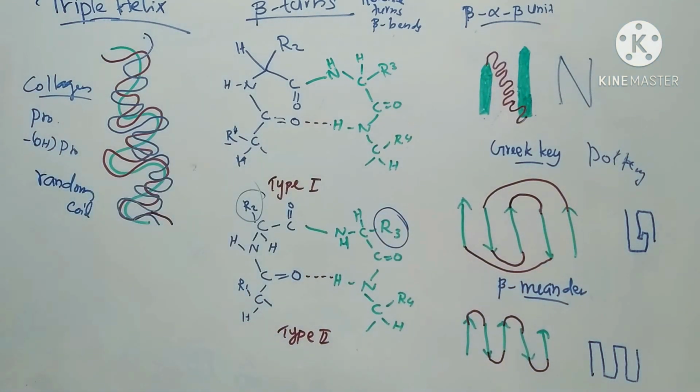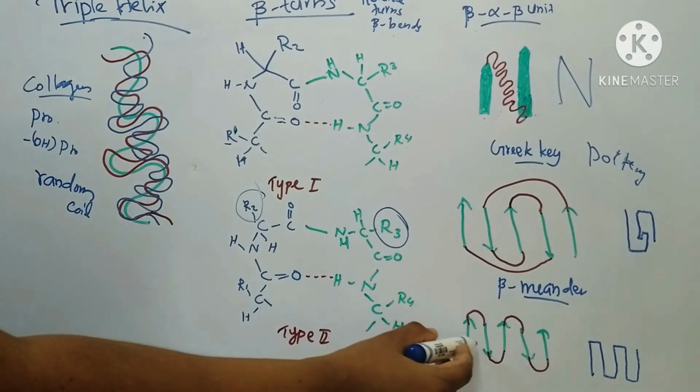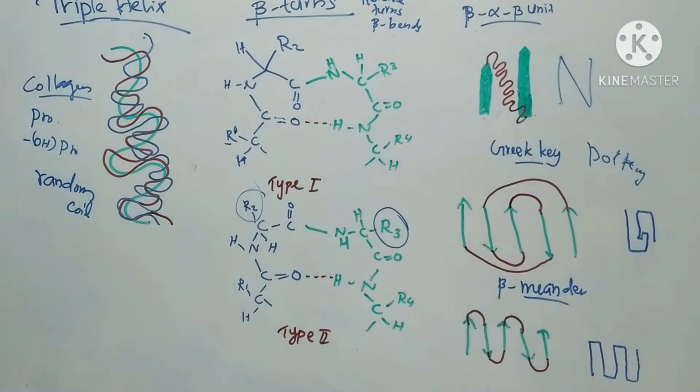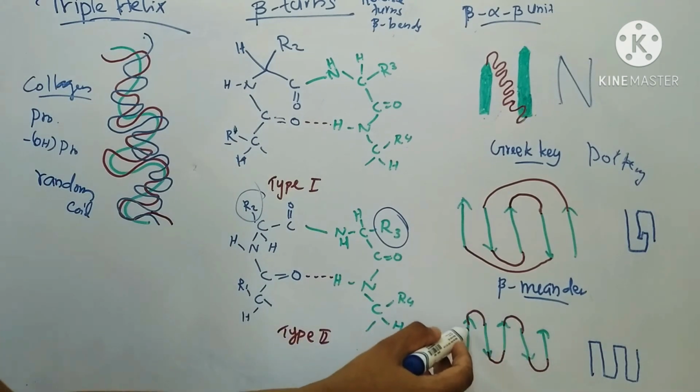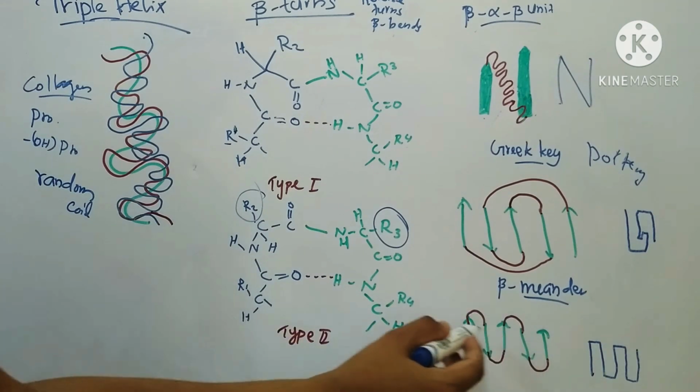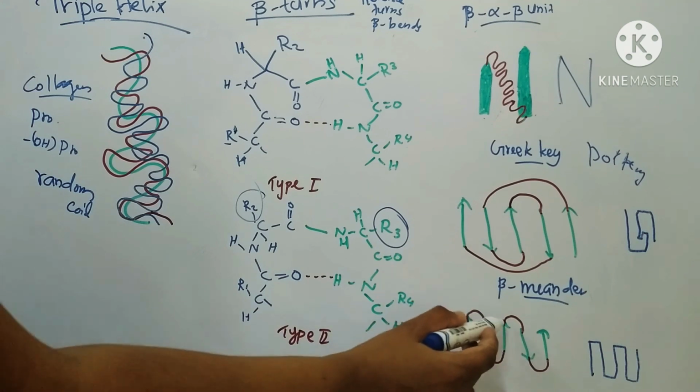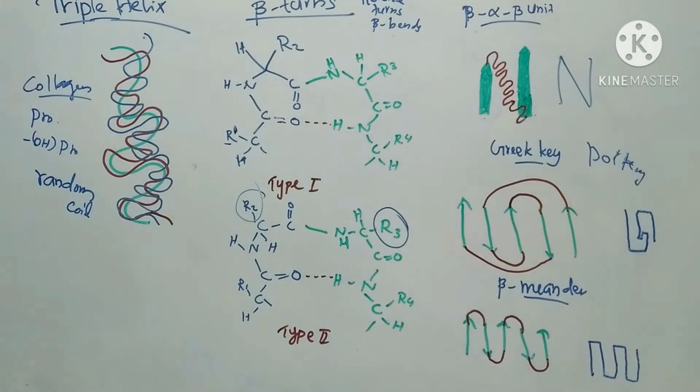Next one is beta meander. The beta meander consists of 5 beta pleated sheets connected by reverse turns. These are the reverse turns that connect the 5 beta pleated sheets. It contains nearly as many hydrogen bonds as an alpha helix, and its common occurrence probably reflects the stability conferred by this extensive hydrogen bonding.